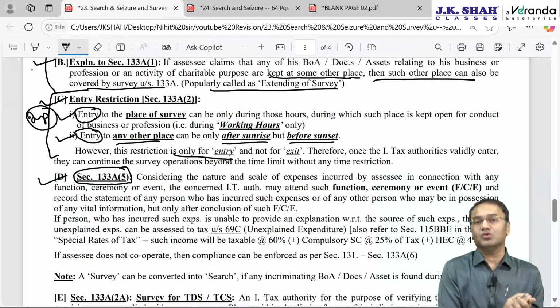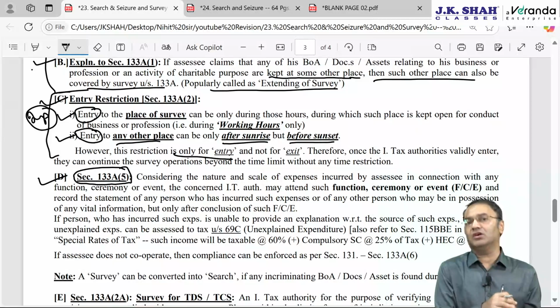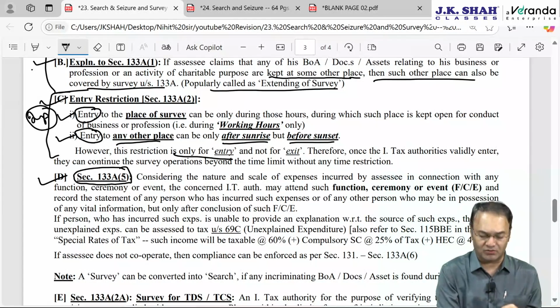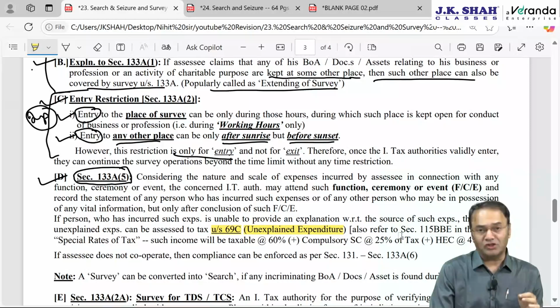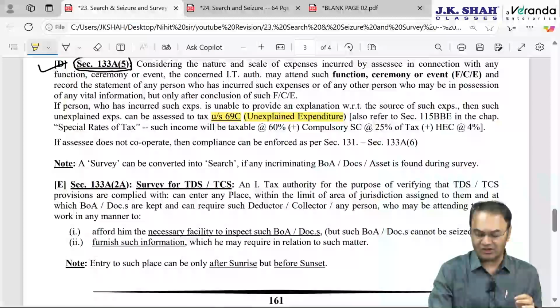However, the person who has incurred the expenditure, after the survey is over, will be questioned that according to us, you have incurred 20 crore rupees. Now you provide a satisfactory explanation with regard to the source of expenditure. If the assessee is unable to explain, then the provisions of section 69C will be invoked, that is unexplained expenditure. And on the amount of unexplained expenditure, the department will apply section 115BBE also.